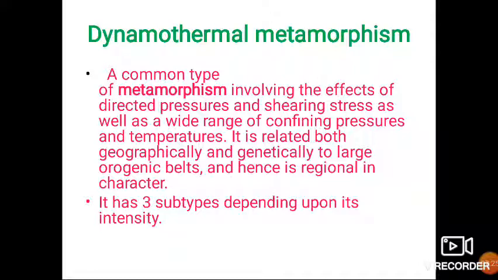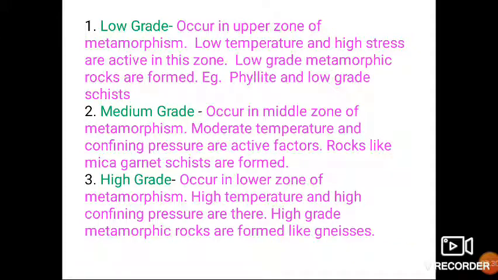There are three subtypes of this dynamothermal metamorphism depending upon its grade. First is low grade metamorphism. It occurs in the uppermost zone of metamorphism. This zone is also known as epizone, which we are going to see later. Here temperature is very low but stress is high, and hence low grade metamorphic rocks are formed like slate, phyllite, and some low grade schist.